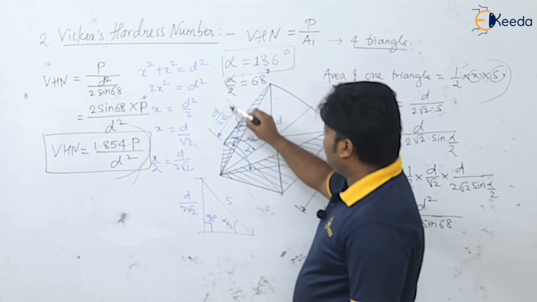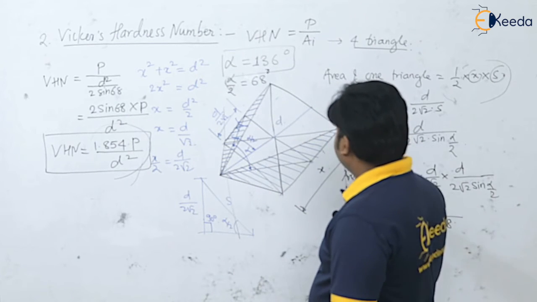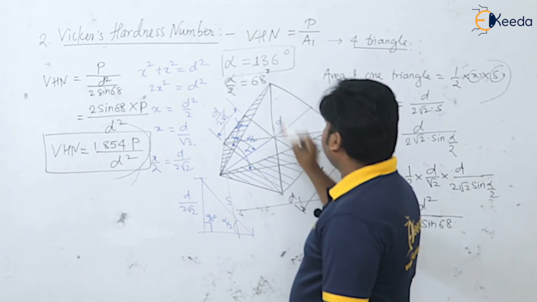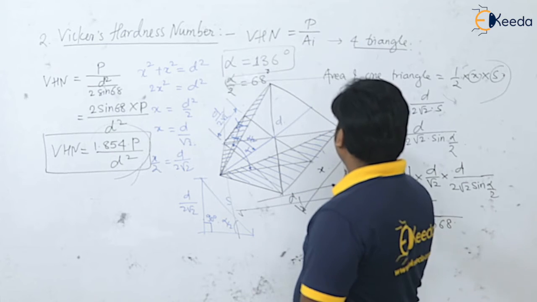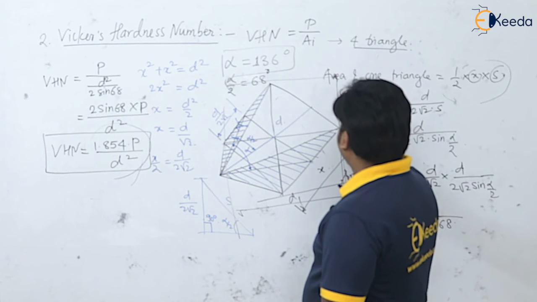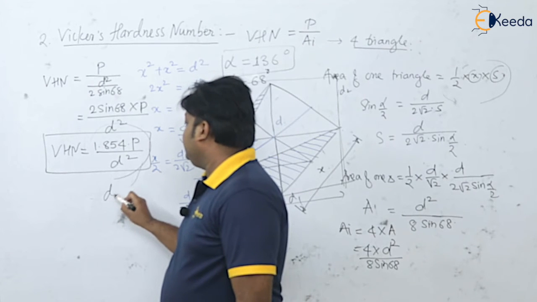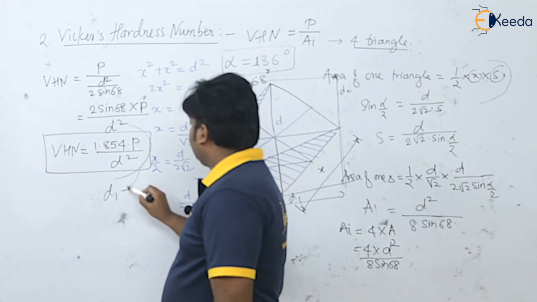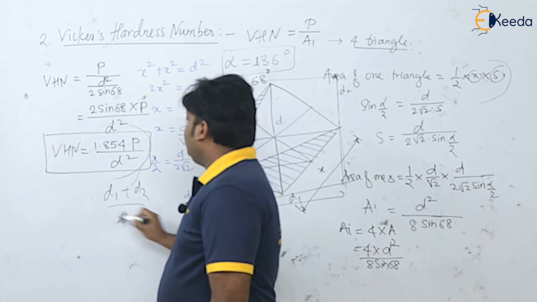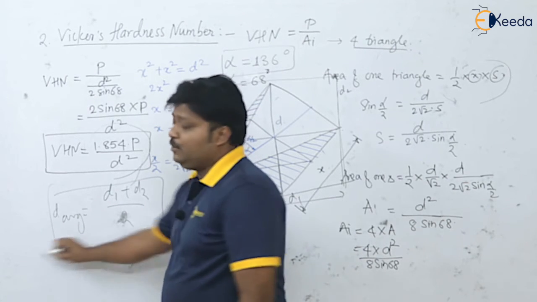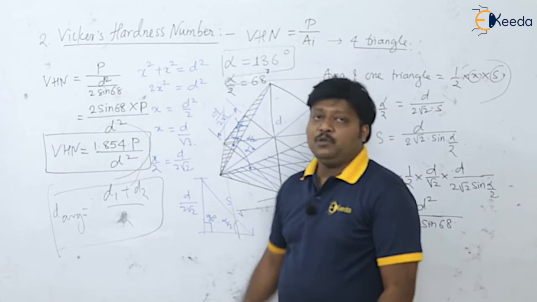See, this D you can get like this: this diagonal is D1 plus this diagonal, that is D2. If you are having the two diagonals given, major and minor, take D1 plus D2 by 2 as this D average. Okay, no issues.